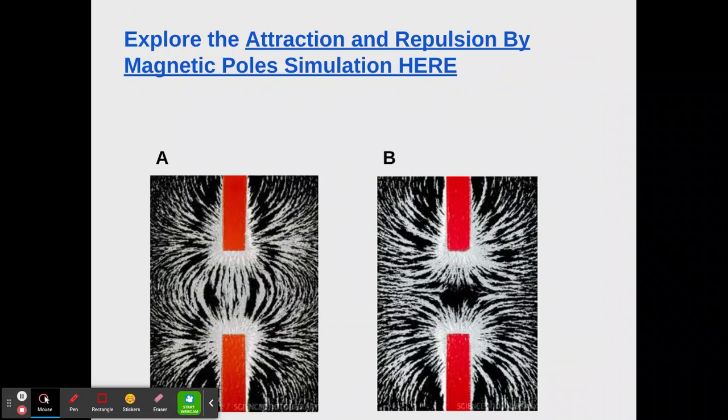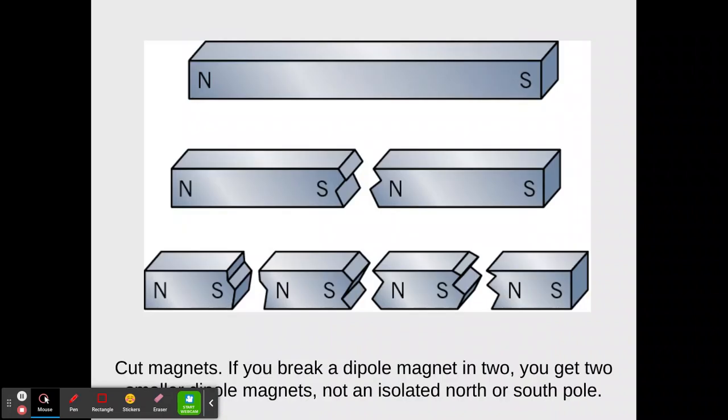I'm not going to have us explore this simulation, but you can see here, try and identify which one would be attracting and which one would be repelling forces in A and B. Which one is which? All right, so you should see that A is attracting and B is trying to repel. There's almost like a wall right there. Another fun fact about cut magnets: if you break a dipole magnet in two, you get two smaller dipole magnets, not an isolated north or south pole. No matter how many times I break this magnet up, there's always going to be a north and a south pole.